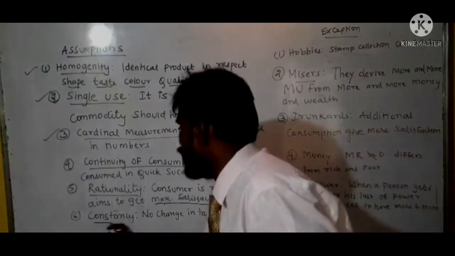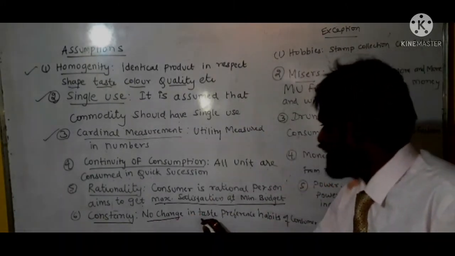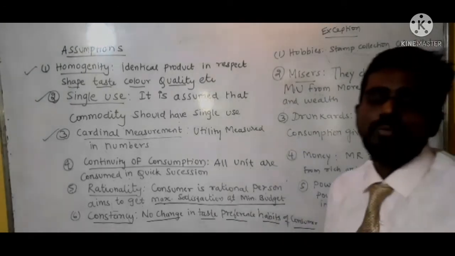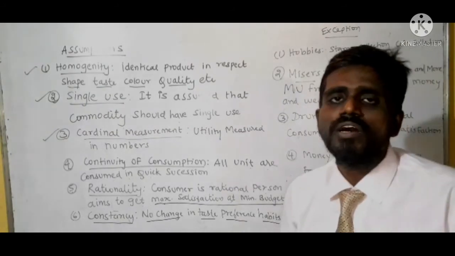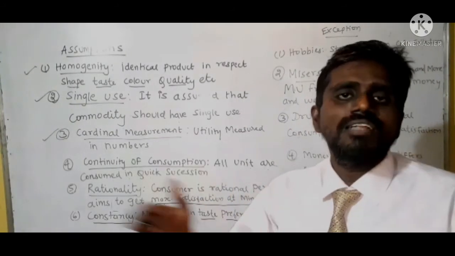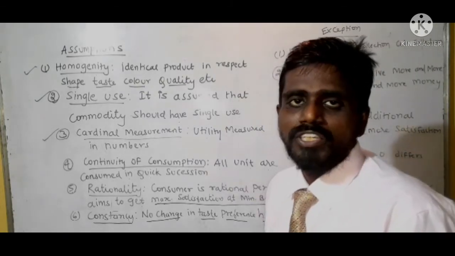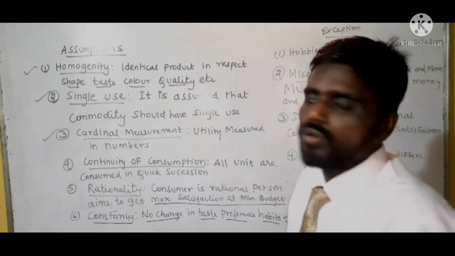Next is consistency. That means no change in the taste, preference, or habits of the consumer. There should not be any change in the taste, preference and habits of the consumer during the consumption schedule. Understood? Now let us see the exceptions of the law of diminishing marginal utility.